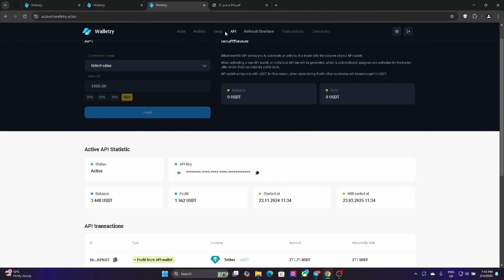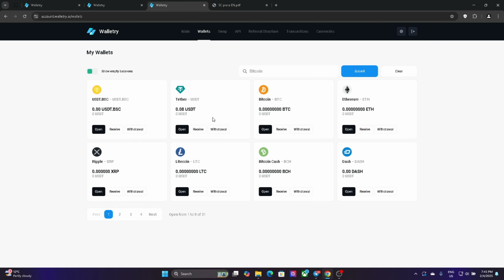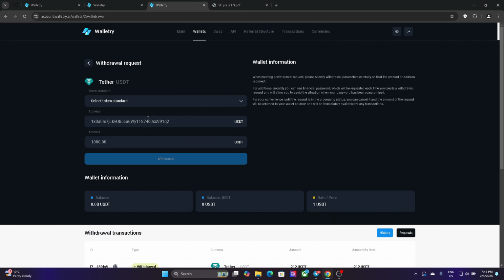I'm going to show you. It's really quick. You click on wallets, you click withdraw, and you do the same as when you top up, but the other way around. So you select your token. TRC20 is going to be the best because you are not going to pay a lot of fees. You put your address from Bybit, Binance, whatever. You put the amount that you have. For example, you're going to see your balance here. I have 8 cents, but if you have 150, you can withdraw. It's going to take 10 to 15 minutes to come to your account.